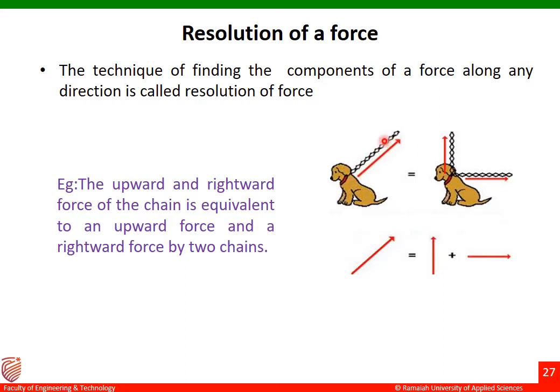So this inclined force can be resolved into two components. One is the horizontal component and the next one is the vertical component. The same is explained below here. This is the inclined force, and it can be obtained with the help of the vertical component plus the horizontal component.